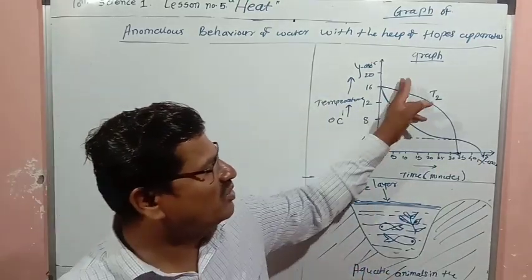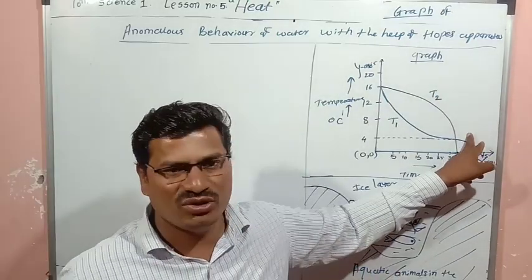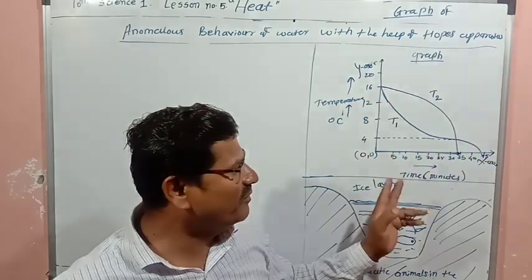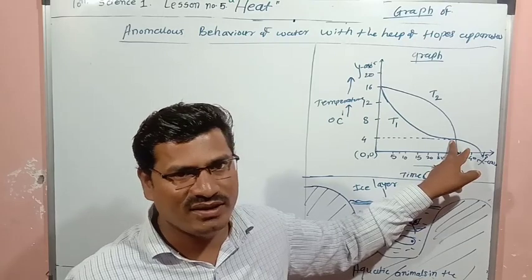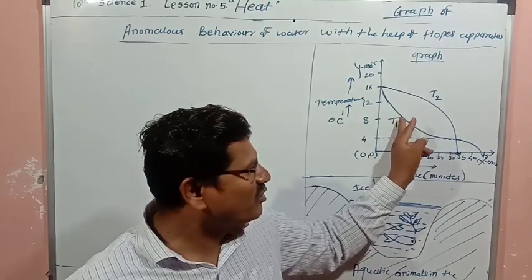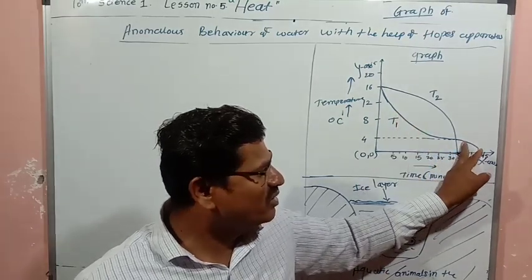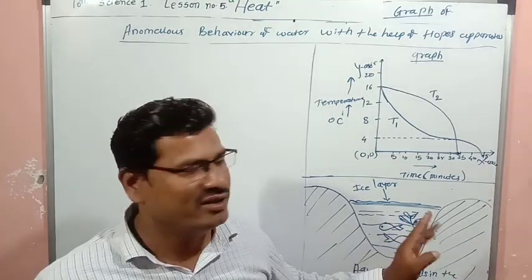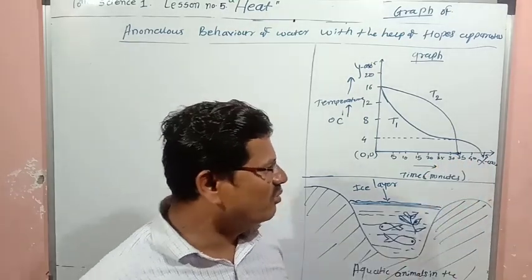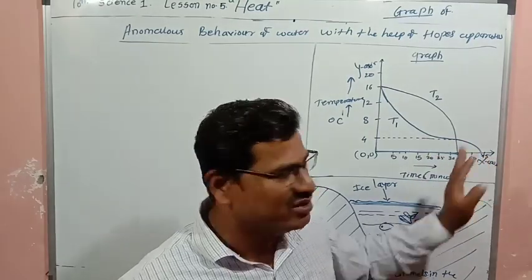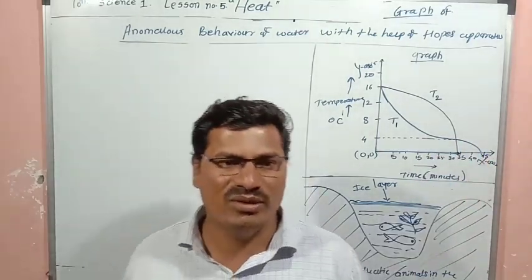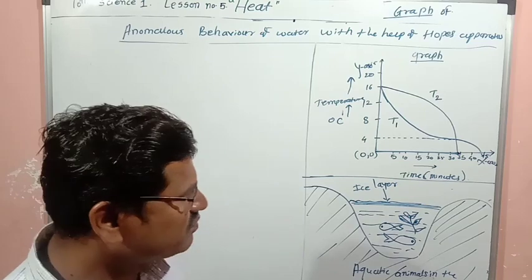So the temperature of T2 first will become 0 degrees Celsius, but till that time the temperature of T1 will remain 4 degrees Celsius, and after that the temperature of T1 slowly will go on decreasing, and after some more minutes, suppose 45 or 50 minutes, it will become 0 degrees Celsius. So this one is the anomalous behavior of water.